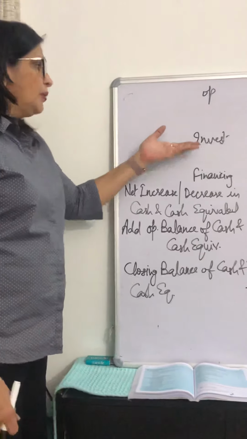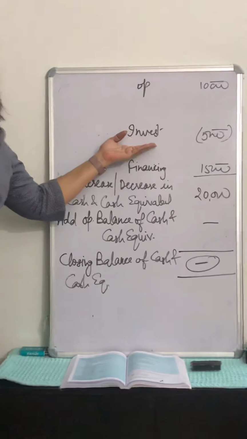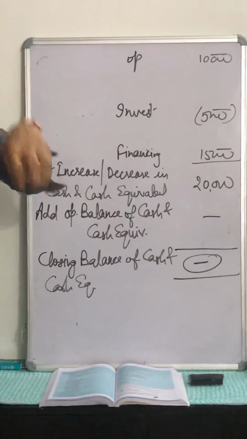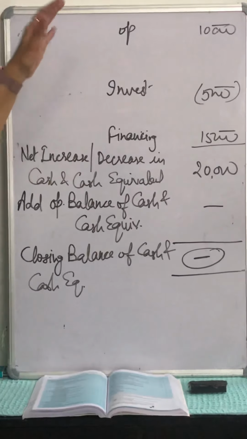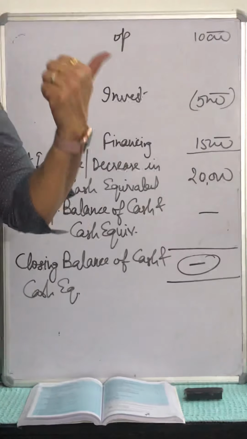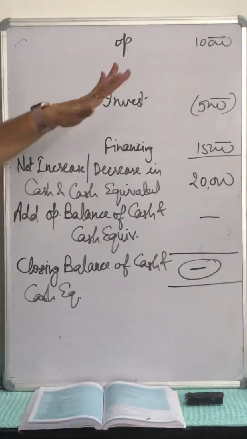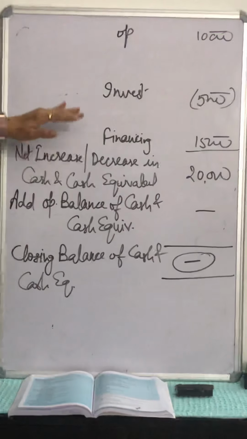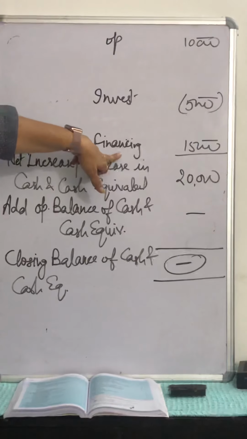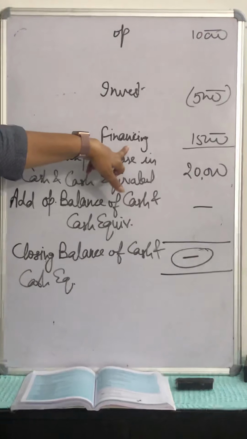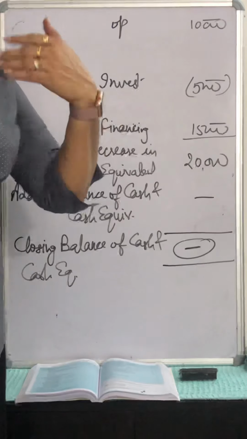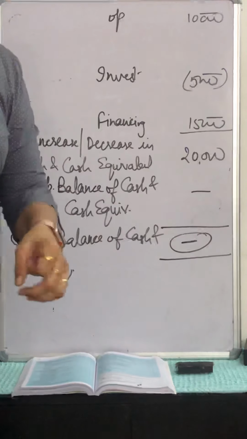Then cash flow from investing activities, all the activities for which there was inflow of investing nature were added, and the activities in which there was outflow of investing nature were subtracted. And finally that of the financing was, all the inflow of the financing nature was added, and all the outflow from financing was subtracted.